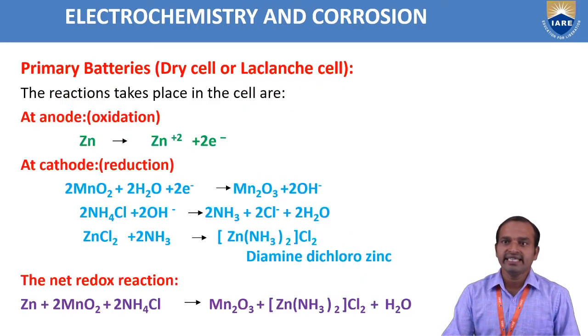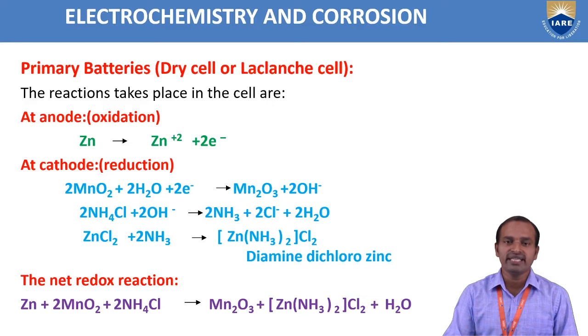So the reaction takes place in the cell. At the anode, zinc forms Zn²⁺ plus 2 electrons. At the cathode, reduction takes place: 2 MnO2 reacts with 2 moles of water, gaining 2 electrons, forming Mn2O3 plus 2 OH⁻. This 2 OH⁻ reacts with 2 moles of ammonium chloride, forming ammonia plus Cl⁻ plus 2 H2O.